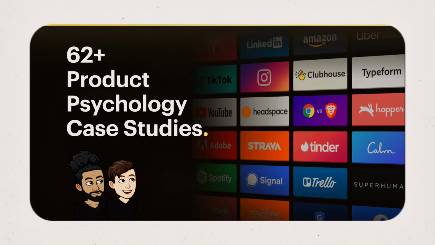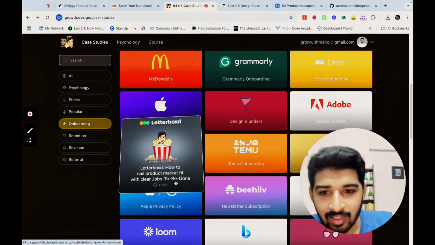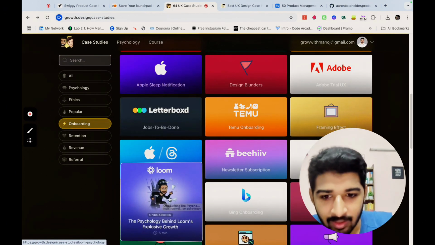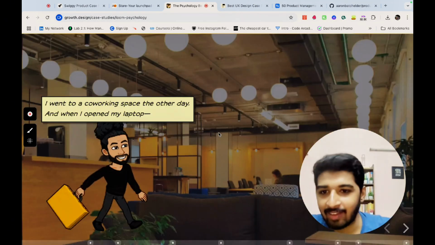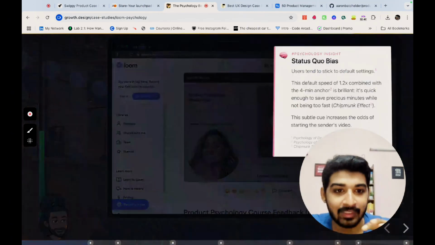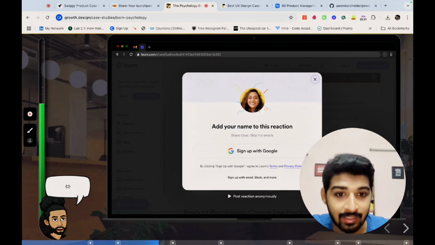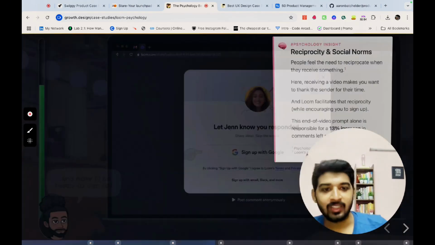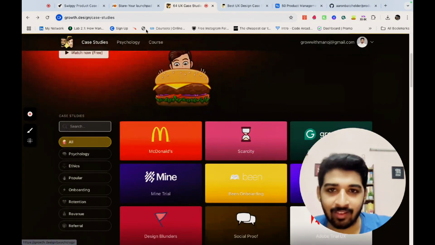The next in the list is Growth.Design. This is a very, very good course and it has a very immersive and interactive experience. So let's say I want to check out onboarding. I come here, I click on a particular thing, let's say Loom. And once you click on that, you have a very interactive and exploratory thing where they open the laptop, they walk through the entire user journey from start to end, and they tell about different psychological facts, and what are the improvements that can be done, how does it work, etc. So it's a very good thing. You can learn about different case studies, different companies, and different topics here.